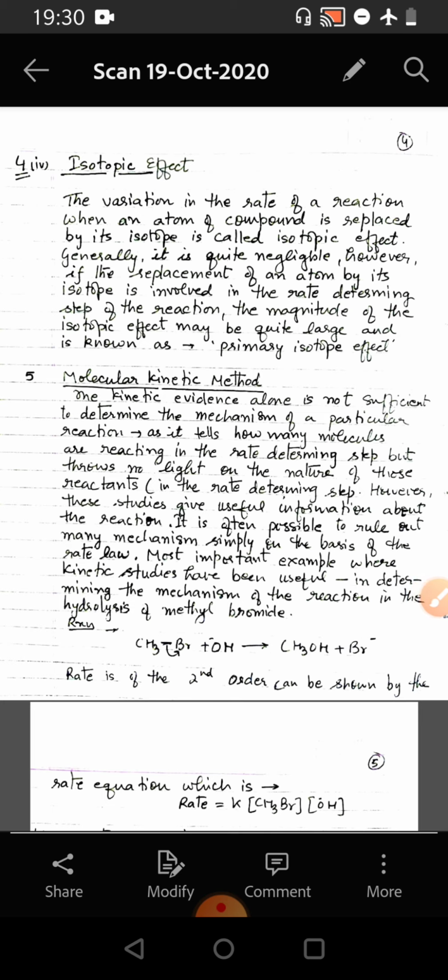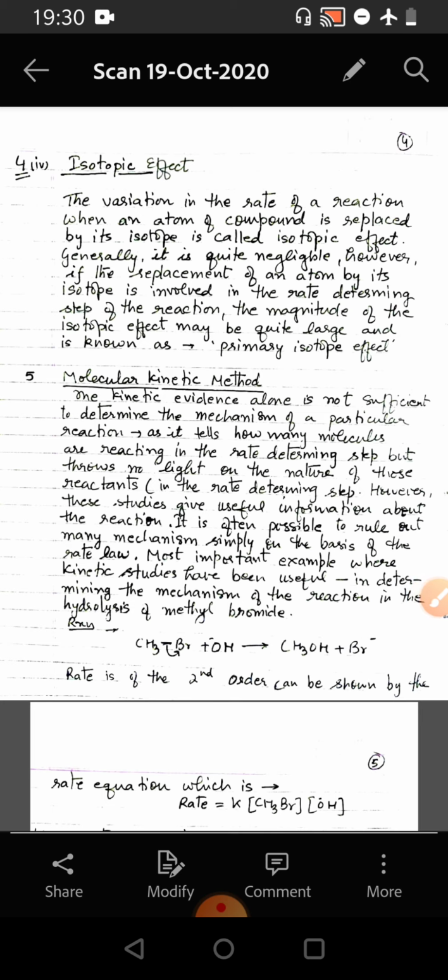The next method is the molecular kinetic method. The kinetic evidence alone is not sufficient to determine the mechanism of a particular reaction, as it tells how many molecules are reacting in the rate determining step, but it throws no light on the nature of those reactants in the rate determining step. However, these studies give useful information about the reaction. It is often possible to rule out many mechanisms simply on the basis of the rate law.